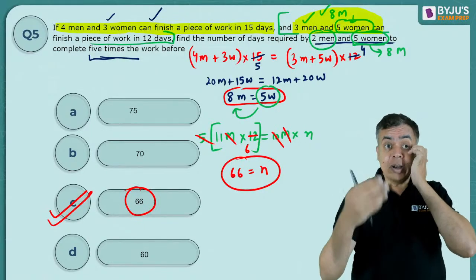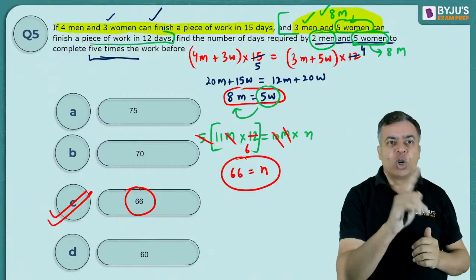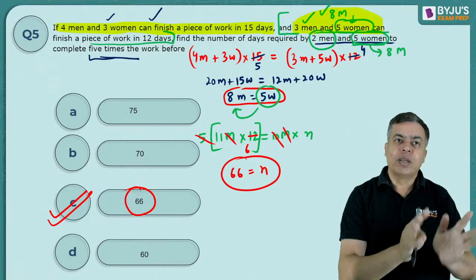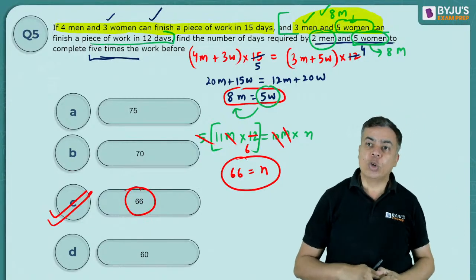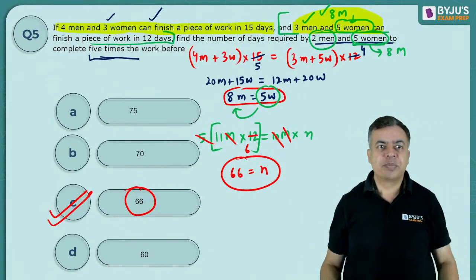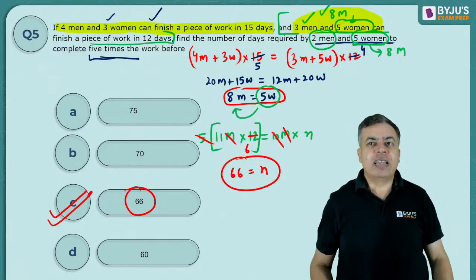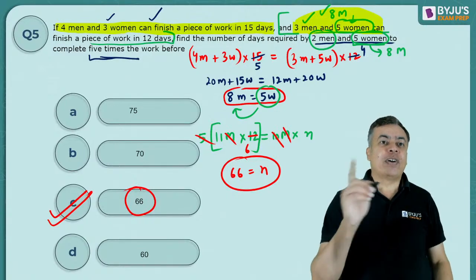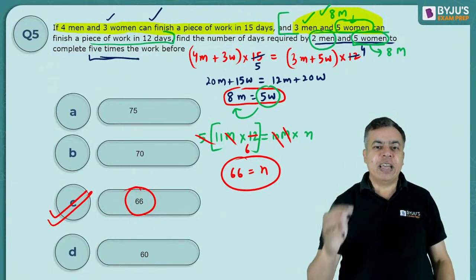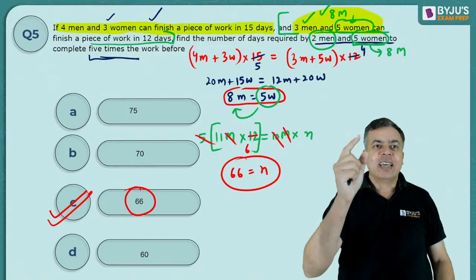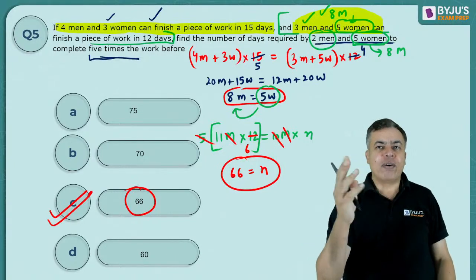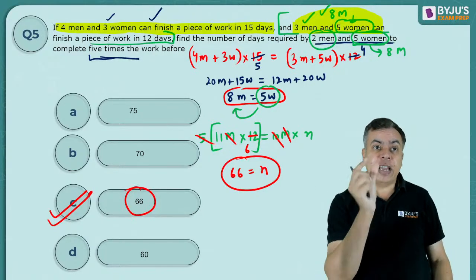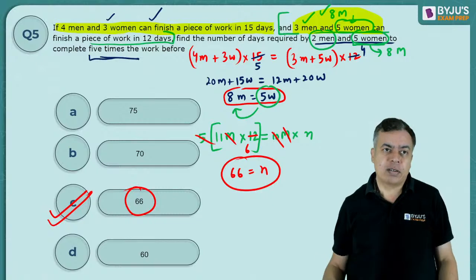Now in the question also he is asking 2 men and 5 women. So 5 women I will substitute with 8 men and we will get 10 men. So the question is on 10 men. That you can do, but that depends on the values given in the question. So that's why I told you the first method, where you can take men to women efficiency as 5 and 8. Men 5, women 8. And accordingly you will take the men and women per day work.